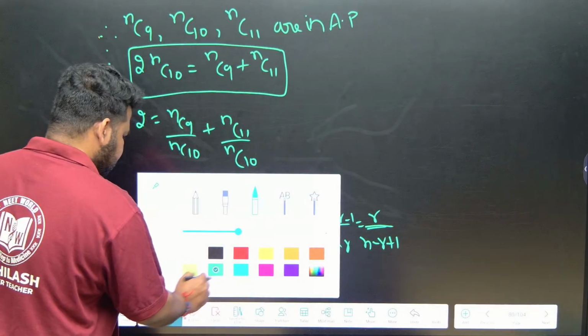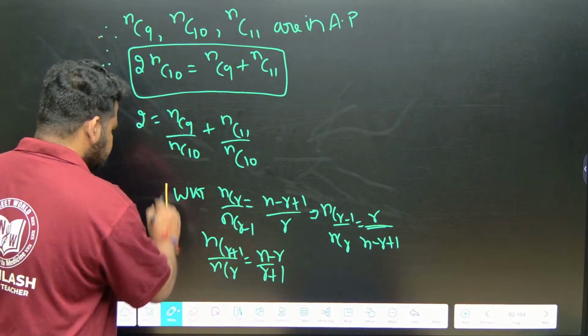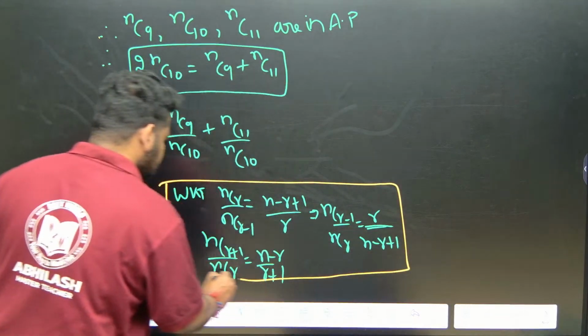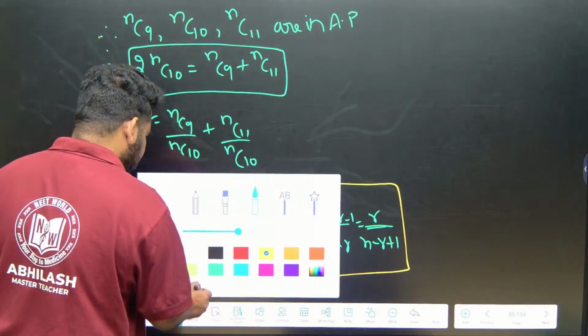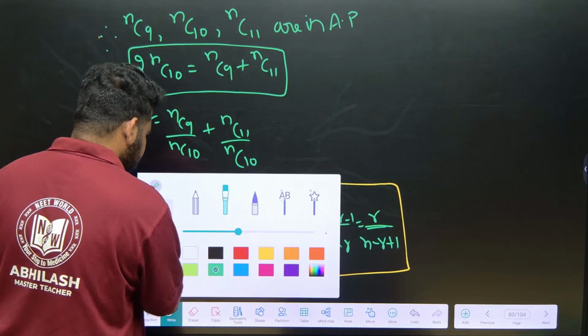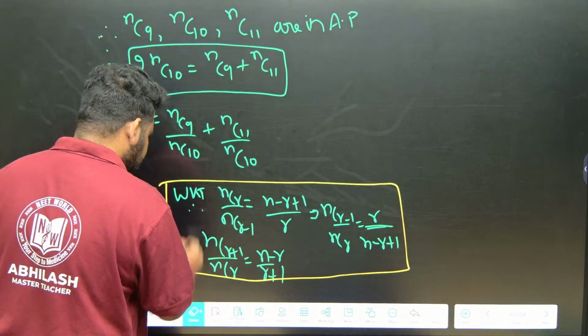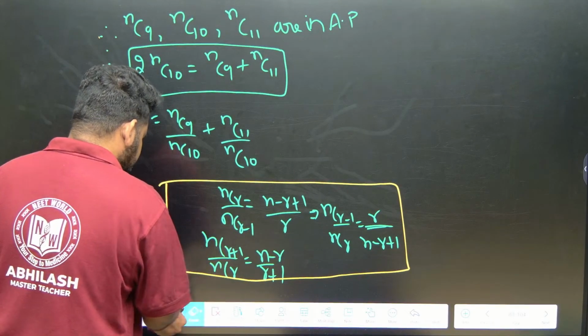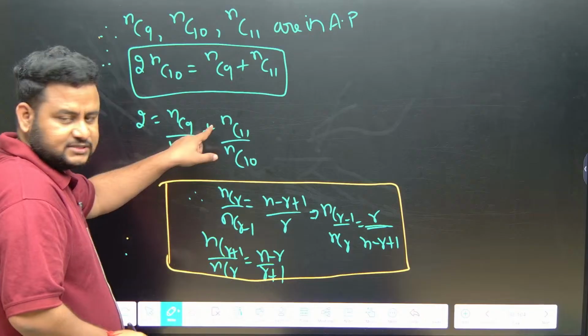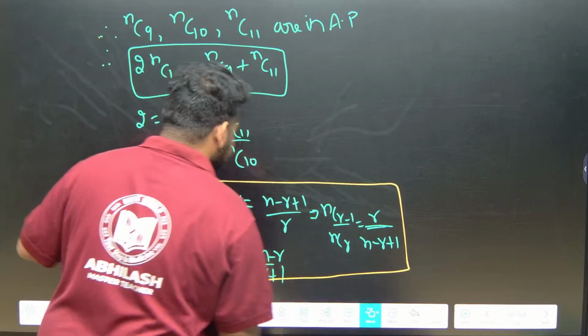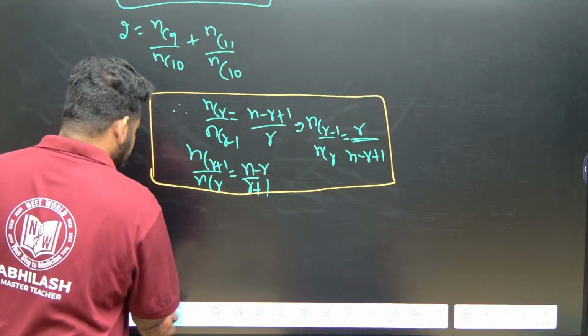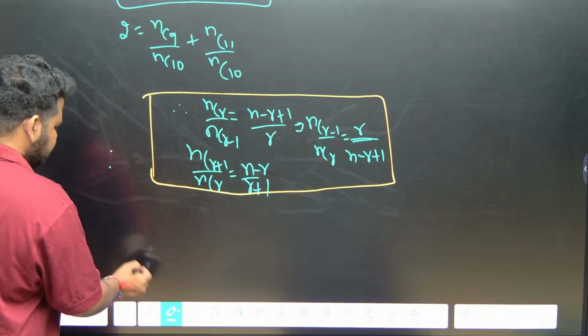So this is what we have to write down, and this is very important. Therefore, we have to write it, because we are applying this here. Now this will apply here. Observe, focus carefully.